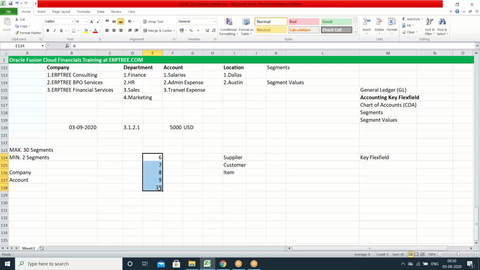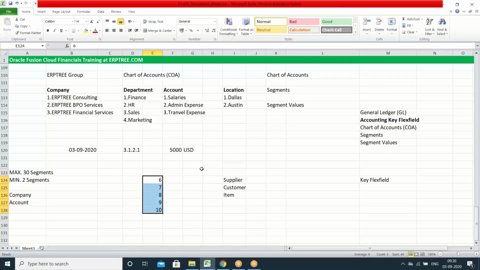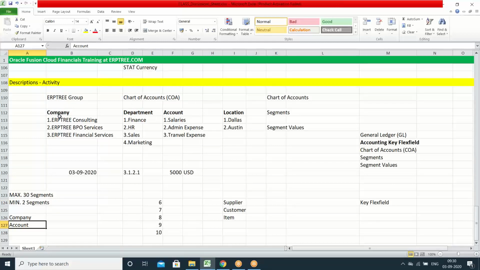In reality, this is how we create the segments based on the client requirements. What elements and which data they want to capture as part of the chart of accounts, we take as segments and create. This is the real purpose we use in implementation. The minimum is 2 segments, ideally company and department. One more point: you should not take details as segments in the chart of accounts which are specific to 1 or 2 applications. Whatever information you take in the chart of accounts, those segments should be usable in multiple applications, then only you take them.